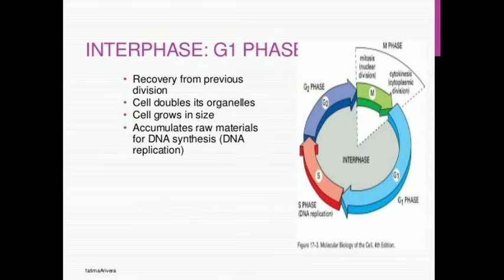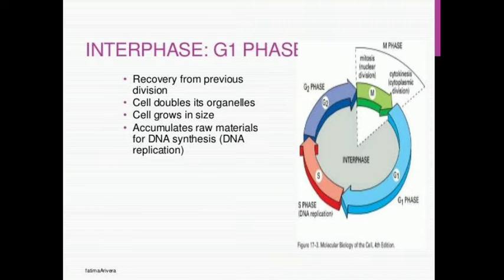G1 phase corresponds to the interval between mitosis and DNA replication. During G1 phase, the cell is metabolically active and continuously grows, but does not replicate its DNA.